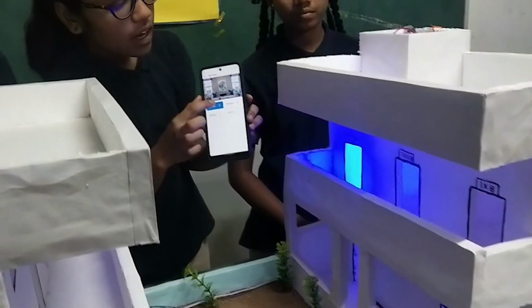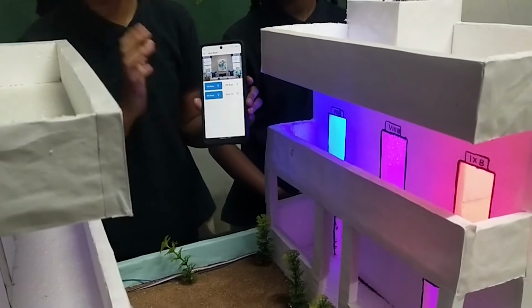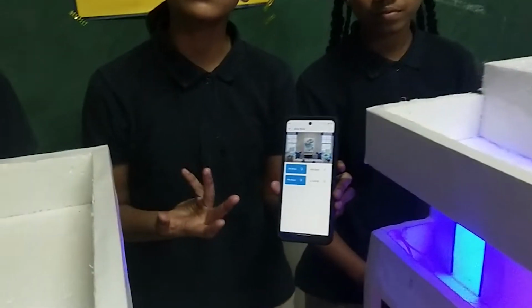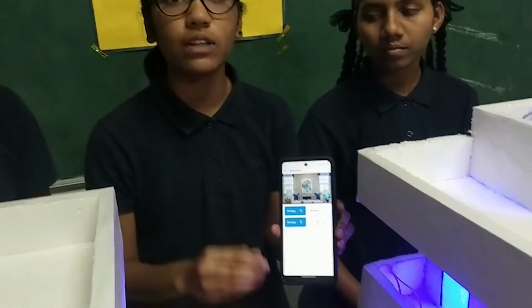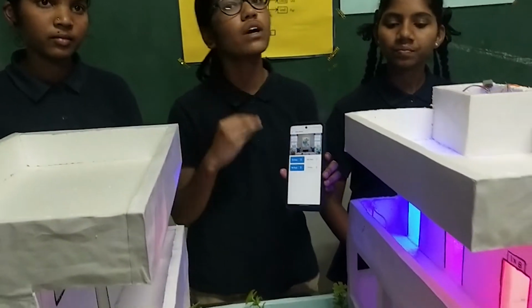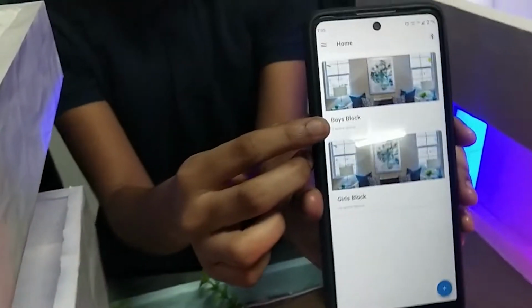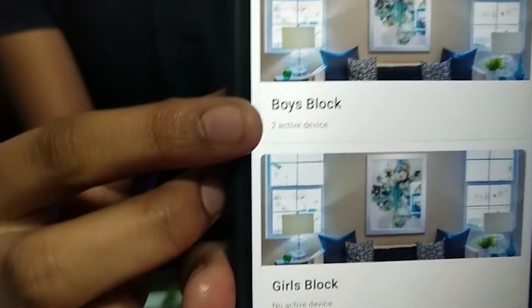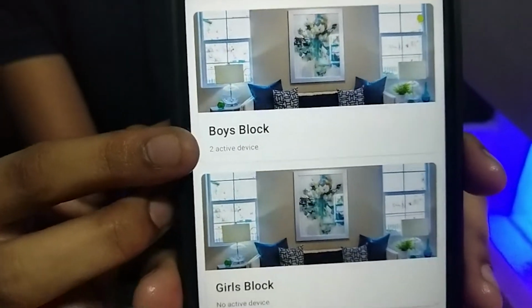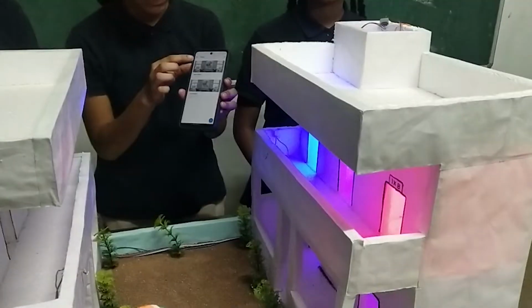And also you may get one doubt, that is how I will be able to know the light is in on state or off state. How can I do this? If I am in the coding academy, I will control this. But if I am outside of the coding academy, how will I be able to know? So for your doubt, I have a solution. Here you can see the 2 devices are inactive. Like this, not only can you switch off and switch on, but also you can monitor the electric appliances here.